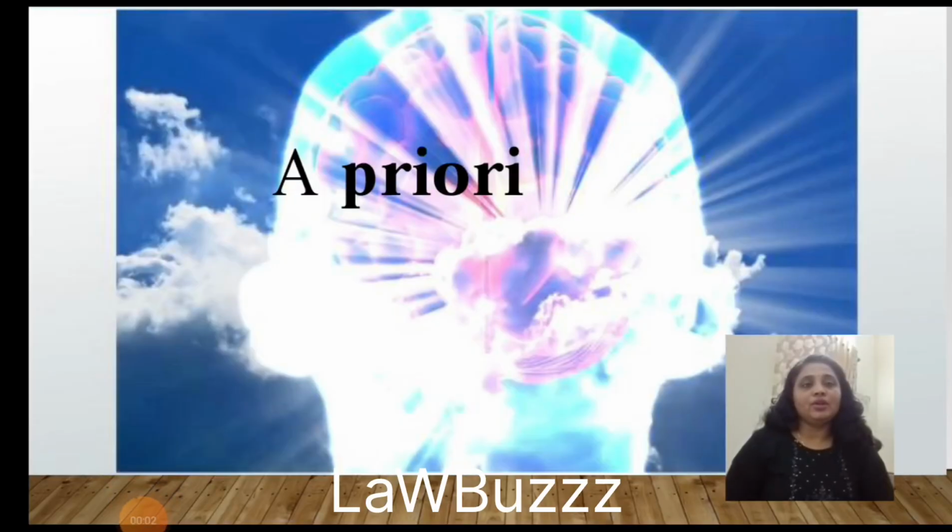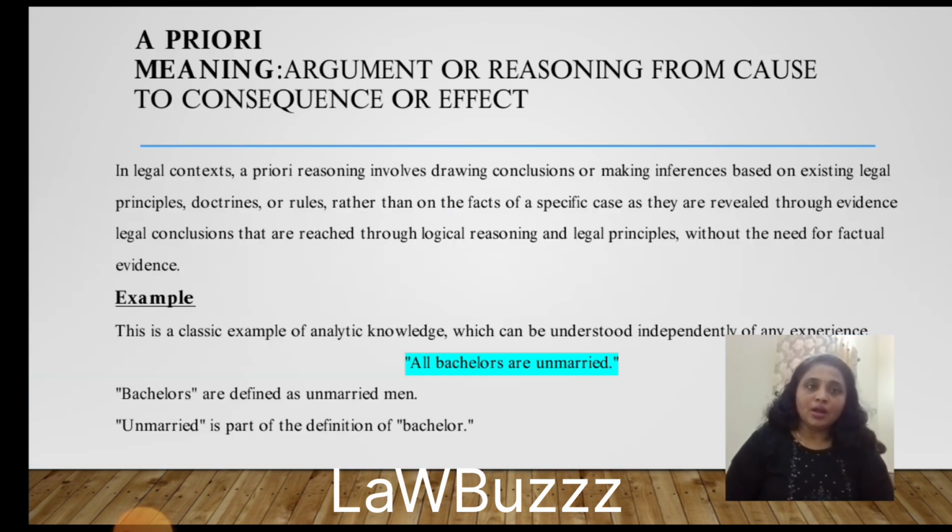So the maxim a priori means argument or reasoning from cause to consequence or effect. A priori reasoning involves drawing conclusions or making inferences based on existing legal principles, doctrines or rules.